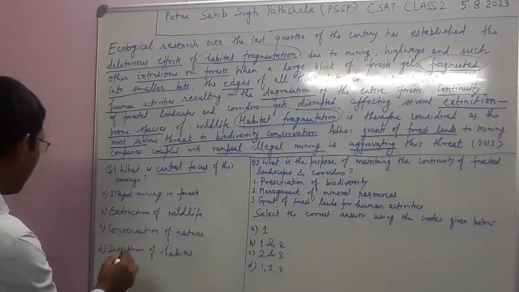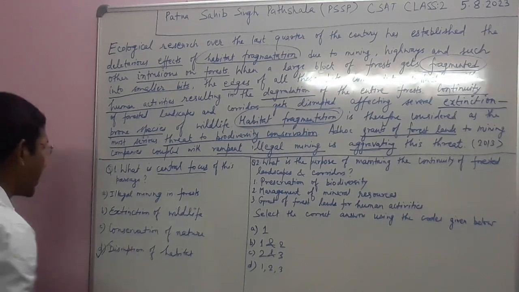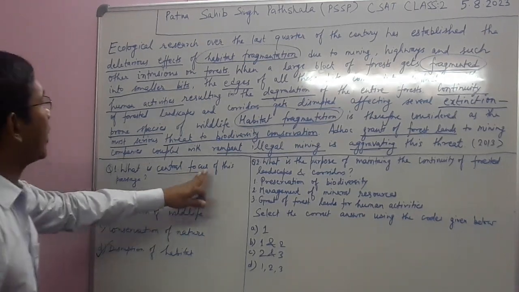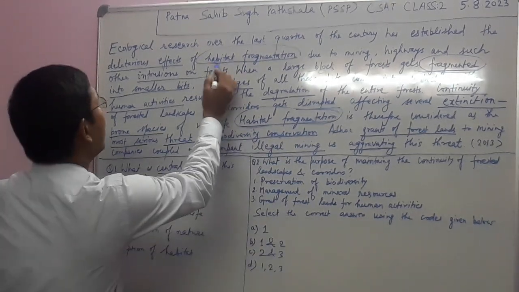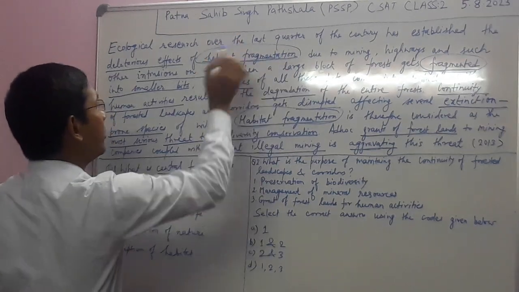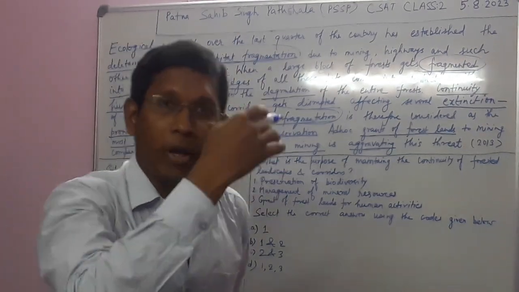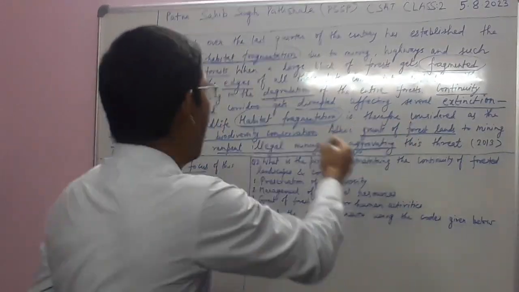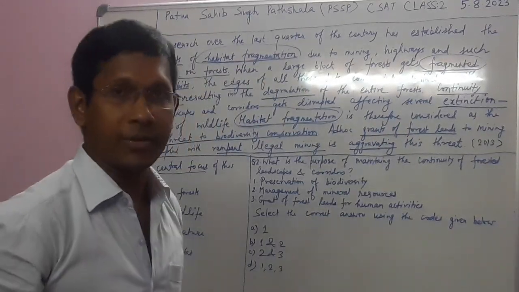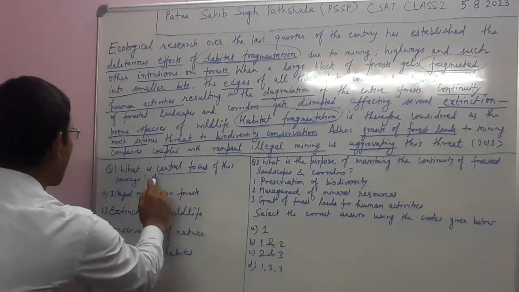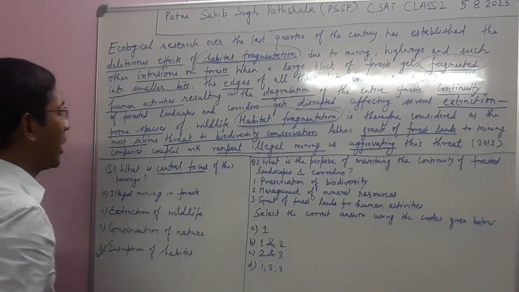You can easily identify that habitat fragmentation is introduced in the first sentence itself, and its effect is discussed in the entire passage. So the central focus will be disruption of the habitat.